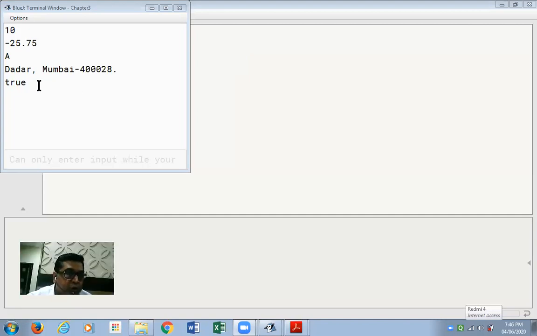Before Mehak puts her query, let me continue. True, the Boolean value true, though we have written the word true in a program, you're not going to put it in double quotes. It's not a string value.